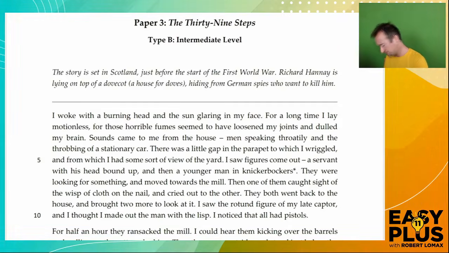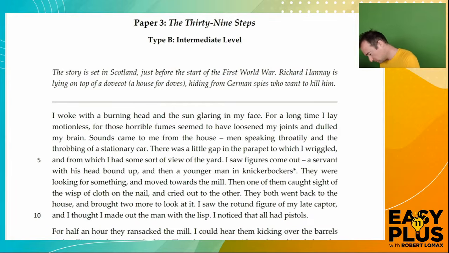That really helps us. The beginning here shows him waking up in a lot of discomfort, and then he describes the things that he sees. "Sounds came to me, men speaking throatily, and the throbbing of a stationary car." So even though he can't see everything, he can work out a lot of things about what is happening.